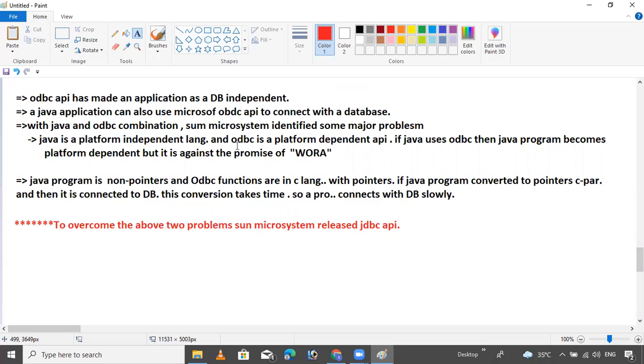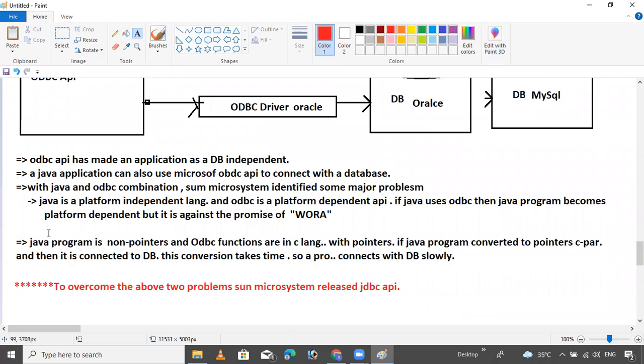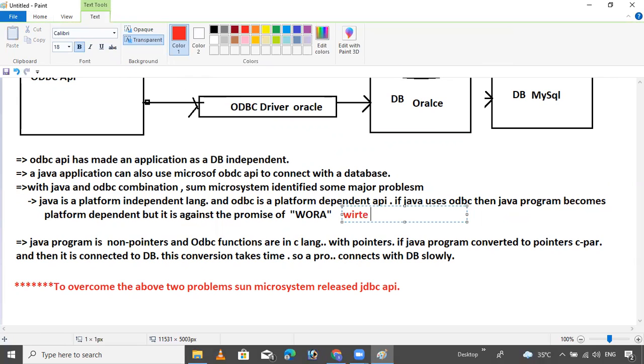Java is a platform independent language, and ODBC is the platform dependent API. If Java uses ODBC, then the Java program becomes platform dependent, but it is against the promise Sun Microsystems gave. Java is WORA: write once, run anywhere.